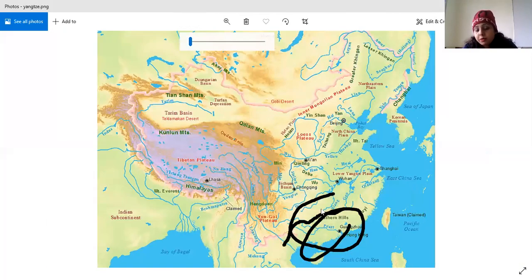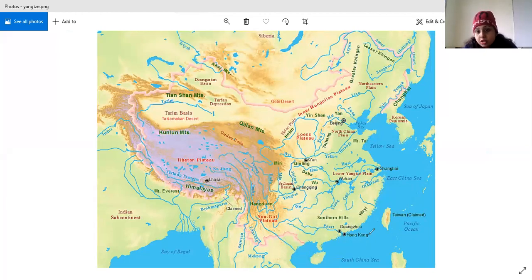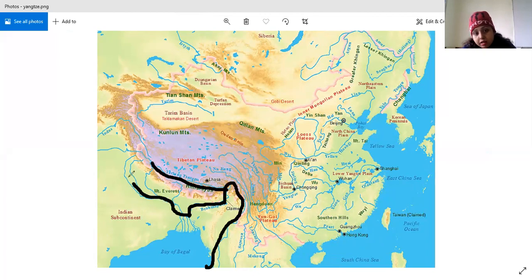If you see, just a minute, I need to erase this and then you will understand. Okay, like this. You can see the Indian subcontinent is here. This is the Himalaya, and this is part of India. Now this is all China.